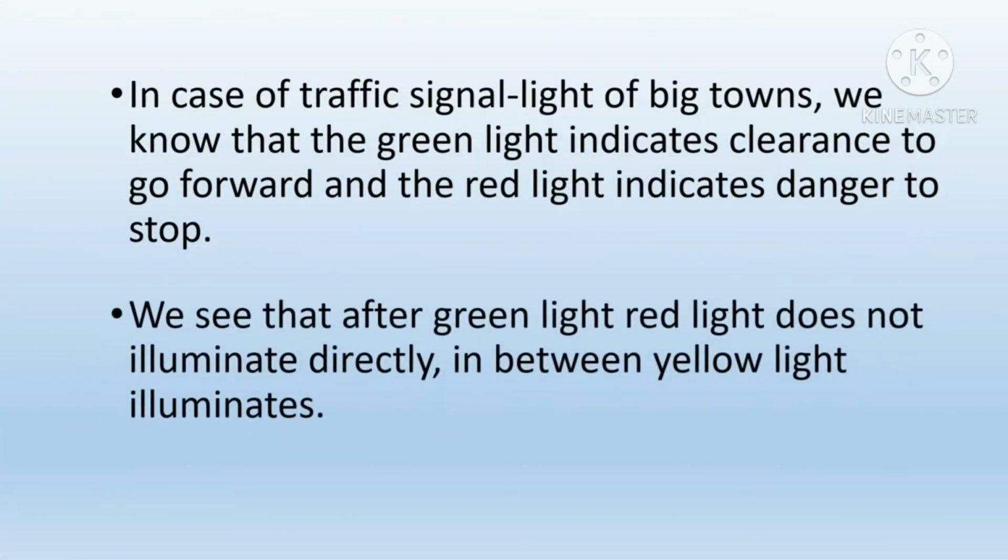In case of traffic signal lights of big towns, we know that the green light indicates clearance to go forward and the red light indicates danger to stop. We see that after the green light, the red light does not illuminate directly. In between, the yellow light illuminates.